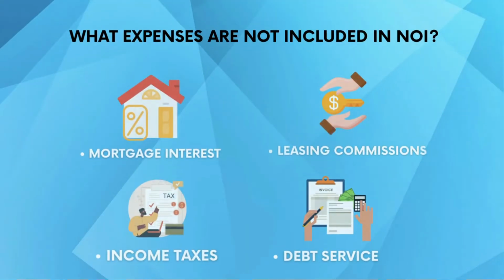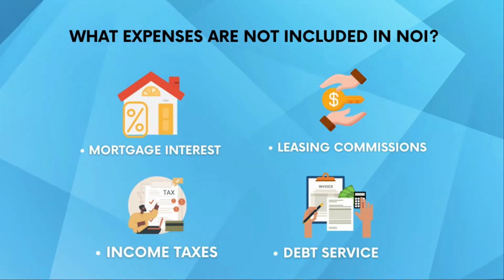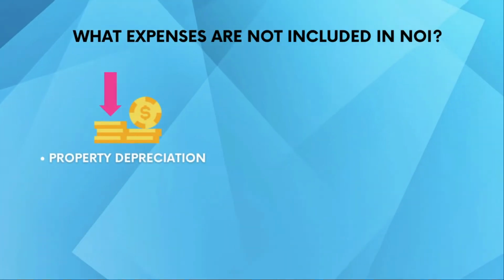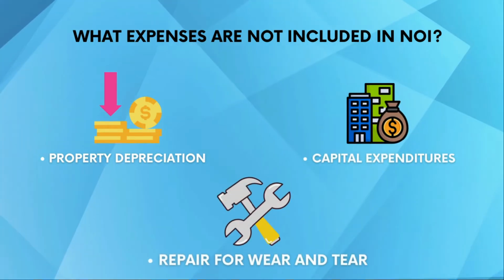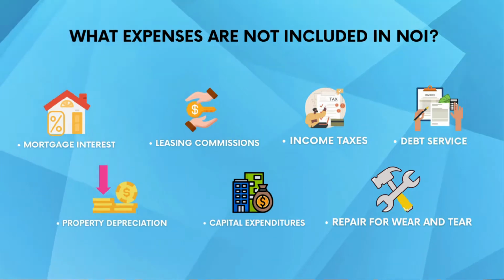Check it out. Mortgage interest, income taxes, leasing commission, debt service, property depreciation, capital expenditures, repairs for certain wear and tear items. But remember, does the expense have to do with the property or does it have to do with the investor? That's the best way to know.